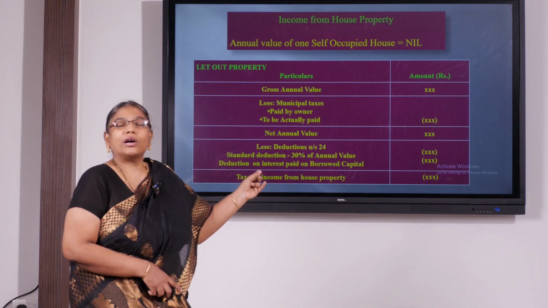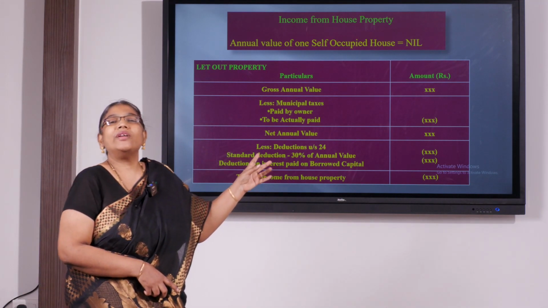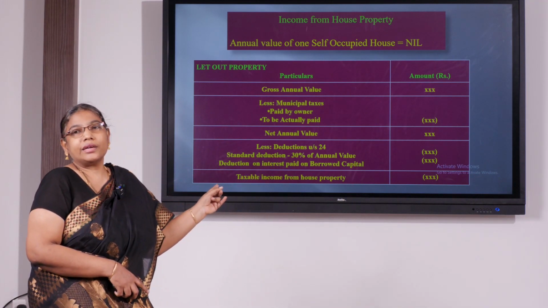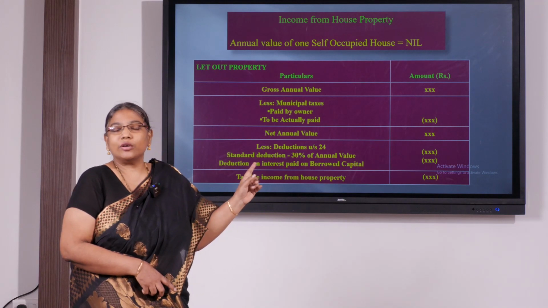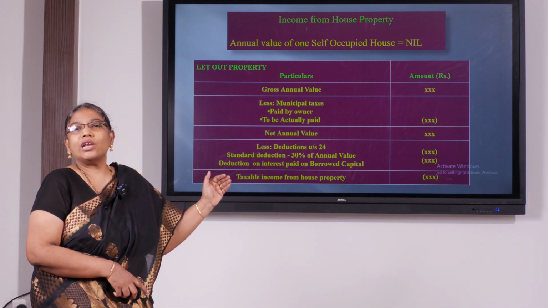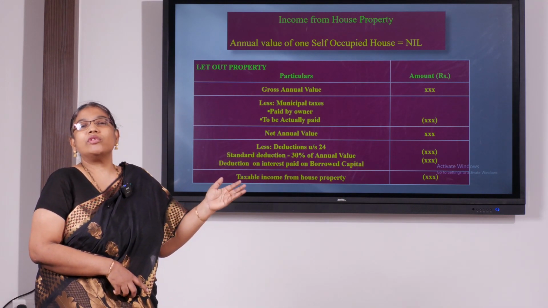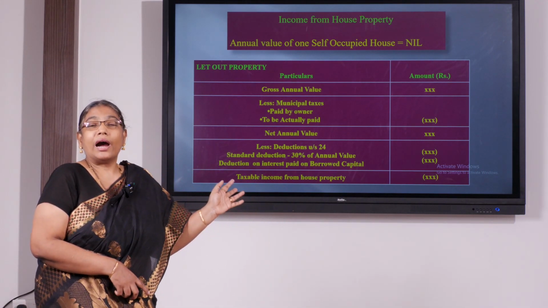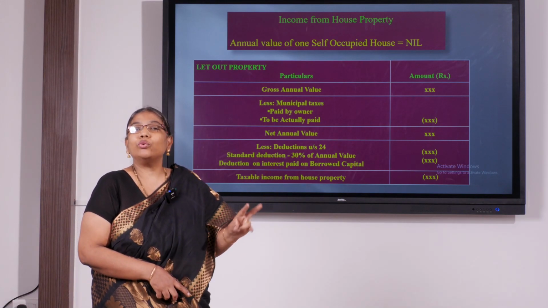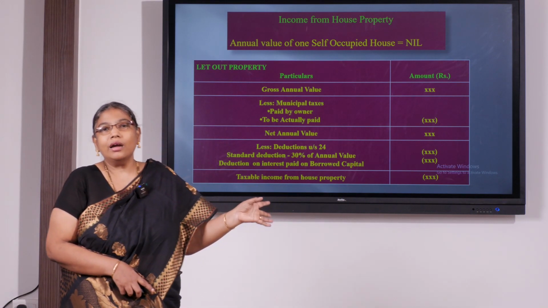Now we'll move on to the computation for let out property. We will determine the annual value. As I said, we are going to discuss in detail in this chapter later, so I'll tell you how to determine the annual value. With that annual value, we'll claim the municipal tax, which is the tax payable to the government. As a deduction, it will be allowed, and this is for the let out property only, and we have 2 conditions to claim municipal tax as a deduction.